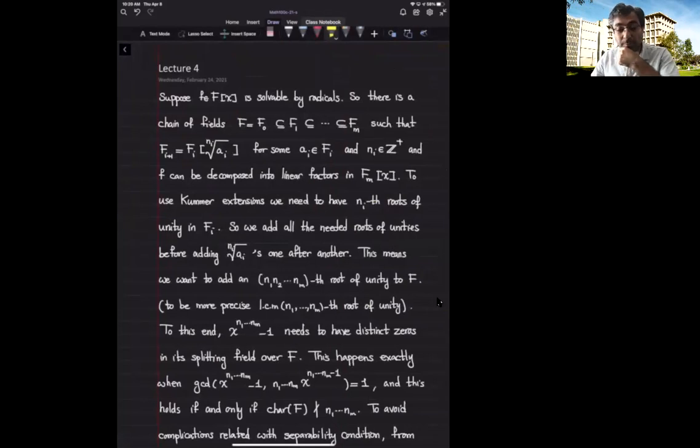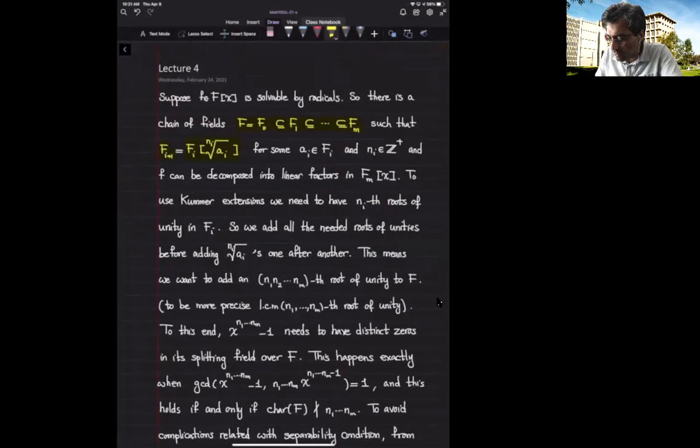Okay, so let's go back to polynomials that are solvable by radicals. If I tell you f, polynomial f, is solvable by radicals, that means I'm giving you this chain of fields. Each one of them is created by adding the n sub ith root of the previous one to the base field.